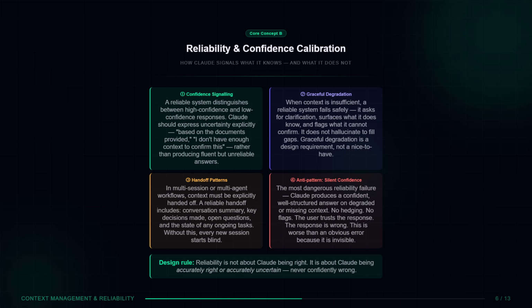Property 4, the anti-pattern to memorize, silent confidence. The most dangerous reliability failure. Claude produces a confident, well-structured answer on degraded or missing context. No hedging, no flags. The user trusts the response. The response is wrong. This is worse than an obvious error because it is invisible. Design rule: never confidently wrong, always accurately right or accurately uncertain.